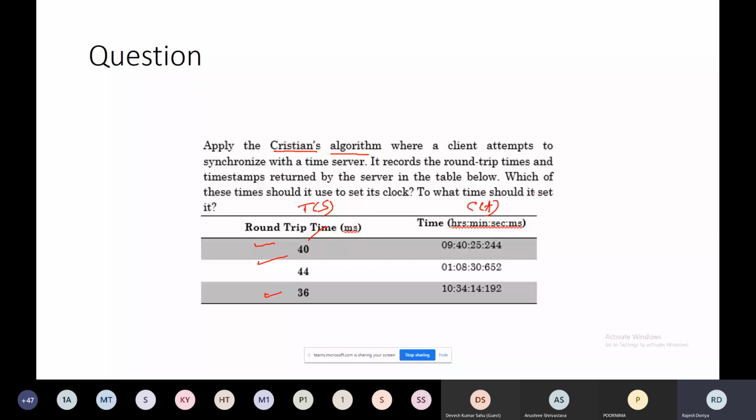I am expecting all the students to exercise this question.